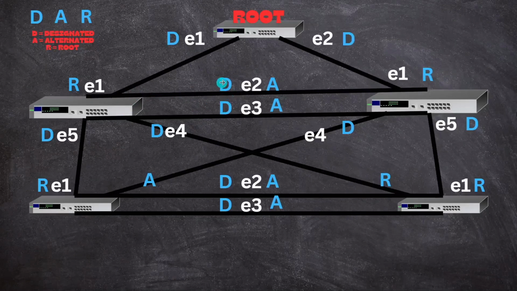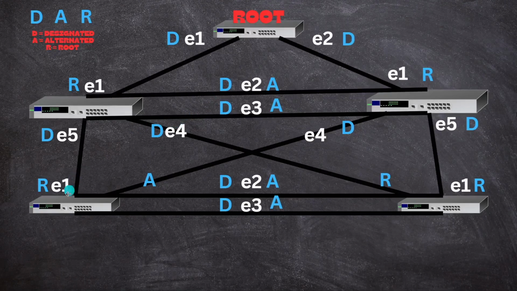Here I have represented it like this: these two ports are designated ports, and these two ports are alternate ports, in such a way that these links are not used, because alternate ports will not receive the traffic, right? It can also happen that this port is designated and this port is alternate. It doesn't matter, because with one side being an alternate port, this link is not working.